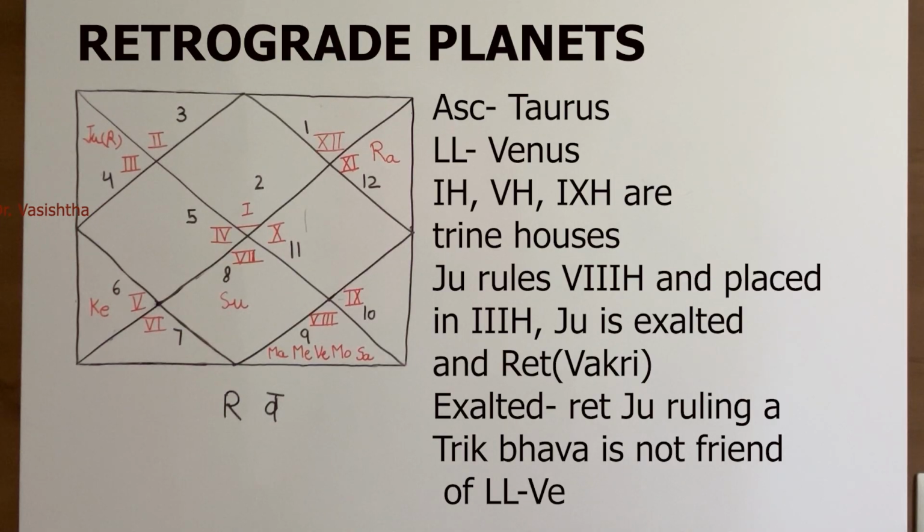Jupiter itself is the planet of wisdom, spirituality, knowledge, and 3rd house is seen for courage, communication, creative skills, subconscious mind. 8th house is Dusthana, Jupiter is its lord, and Jupiter is exalted and retrograde in 3rd house. So on one hand, Jupiter is in its Uch Rashi and because of retrogression, it has acquired Cheshta Bal, making it highly impactful. Such a powerful Jupiter in 3rd house blessed him with exceptional wisdom and knowledge, but at the same time, it became uncontrollable.